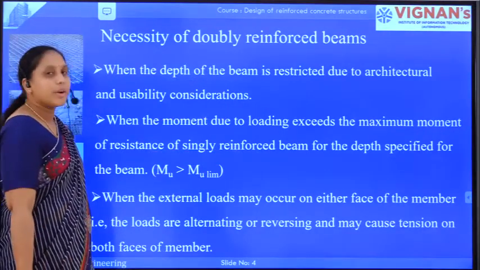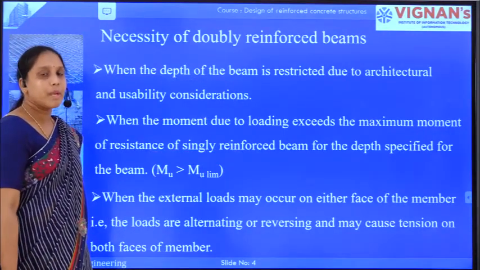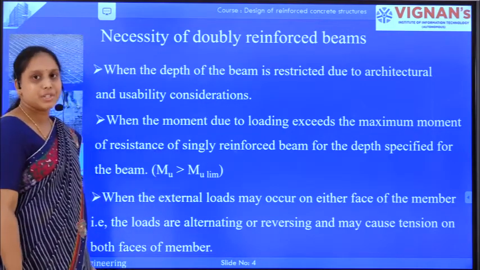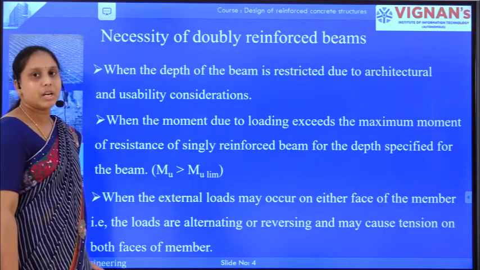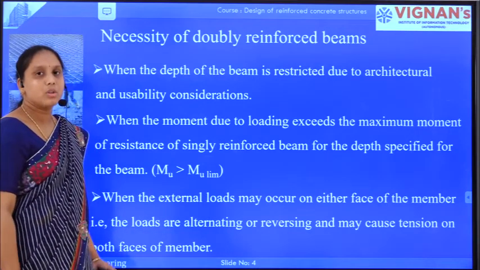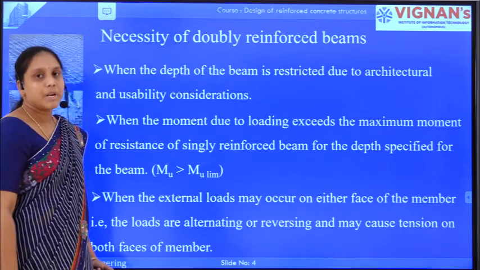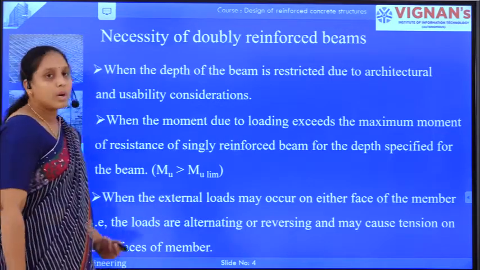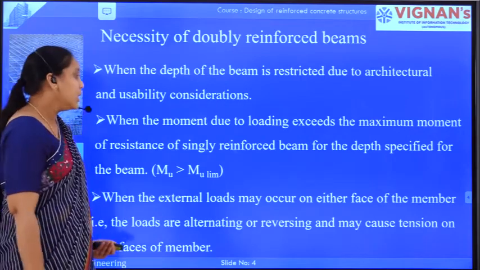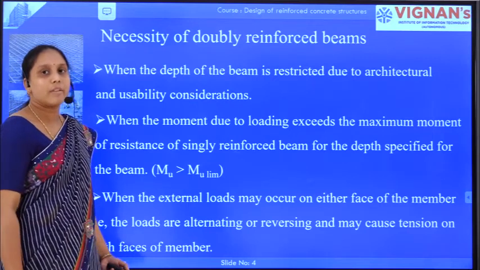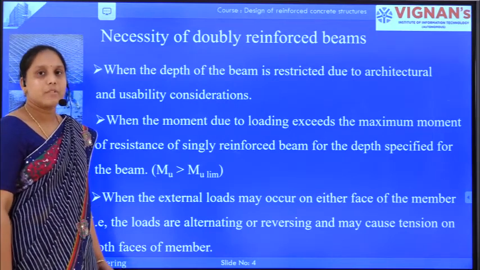So when are we going to use the doubly reinforced beam? The design of a doubly reinforced beam is done when the depth of the beam is restricted. We are going to provide additional reinforcement in the compression zone. The other case is when Mu is greater than Mu limit, then also we have to provide reinforcement in the compression zone to resist the extra moment which is acting. And the other one is when the loads are reversing, that is, the loads are acting in the reversing direction, then we have tension on both faces, and then also we have to go for the design of doubly reinforced beams.